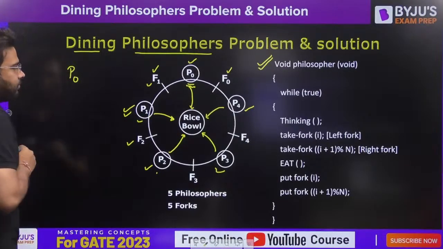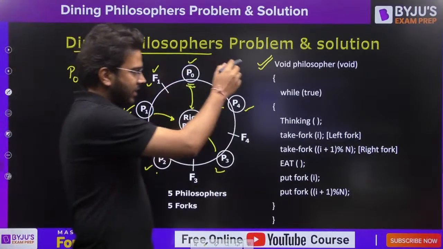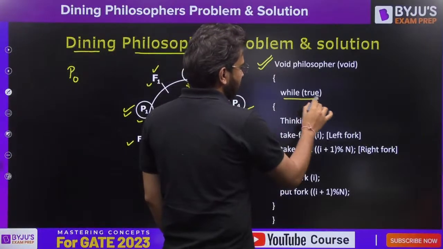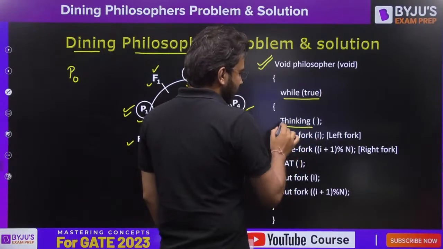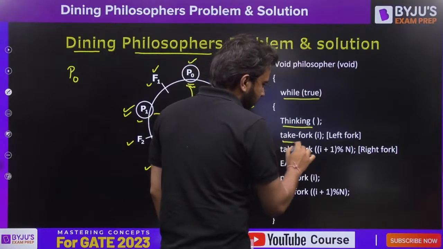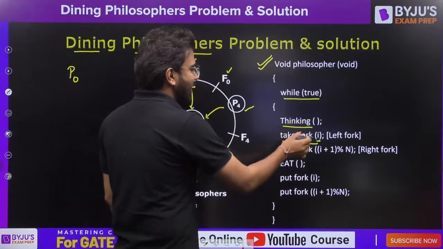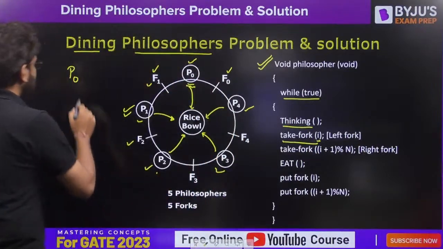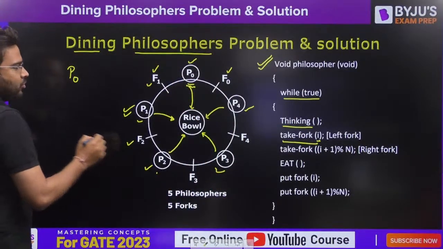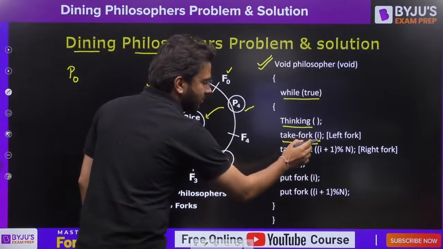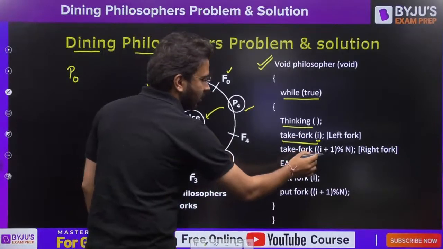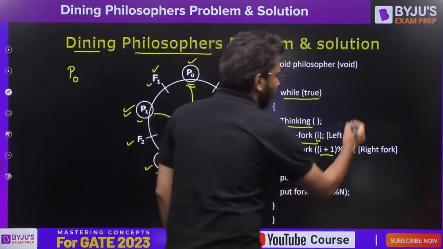Let's say we have a P0 philosopher and it is executing this code: while true, always true, thinking. Now after this, it is going to pick the fork, take fork I. Now this I is the same as the philosopher's index. So here we have P0, so the value of I will be 0, and the value of I plus 1 mod n will be... what is n here?